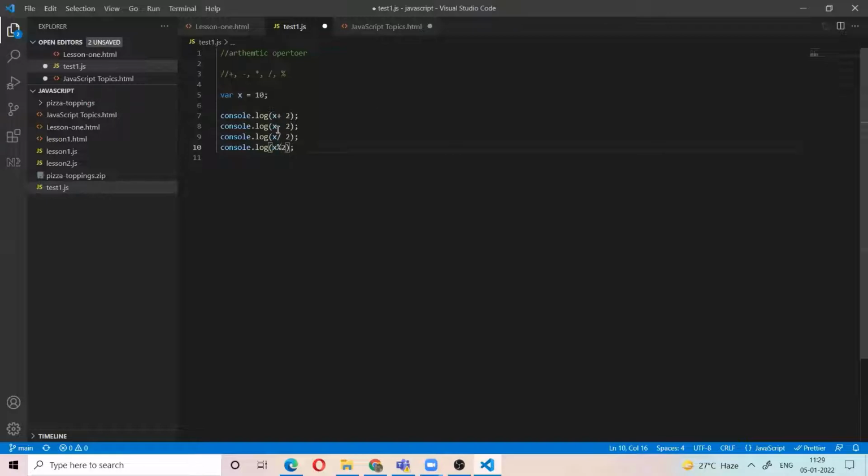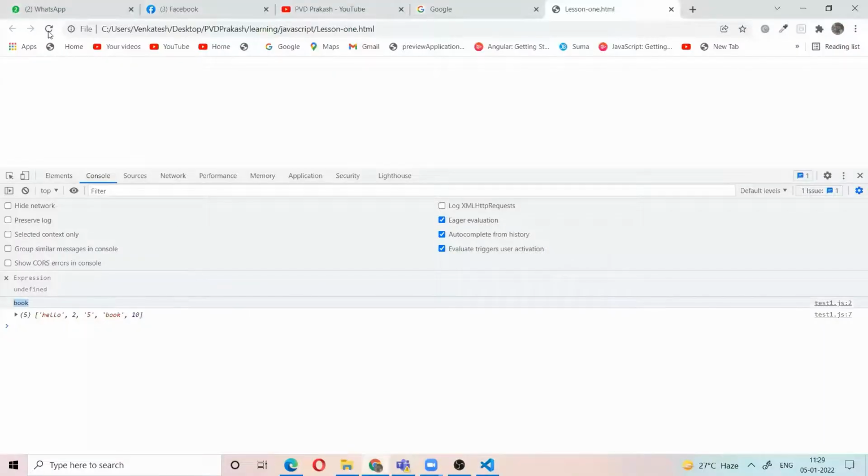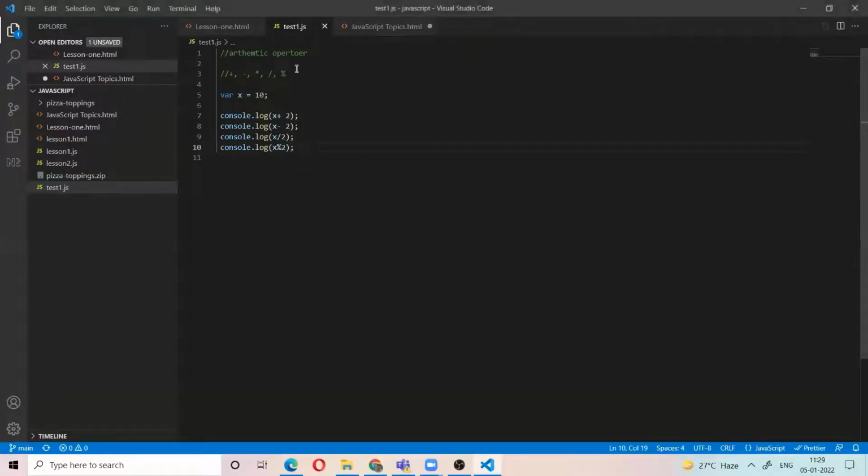So here we use the plus, minus, divided by. All these are mathematical expressions. Let's see what the output is. x plus 2, 10 plus 2, 12. x minus 2, 10 minus 2, 8. x divided by 2, 10 by 2, 5. x remainder by 2 is 0. Right? 12, 8, 5, 0. In this way, we can do the arithmetic operations. We can do the maths.